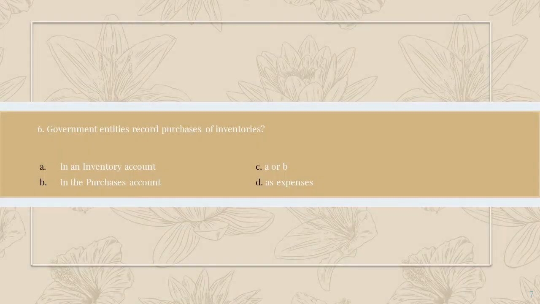Number 6, government entities record purchases of inventories, A, in an inventory account, B, in the purchases account, C, A or B, D, as expenses. So the correct answer is letter A, in an inventory account. Since the government entity is using the perpetual inventory system, then obviously the purchases of inventories will be recorded in an inventory account.